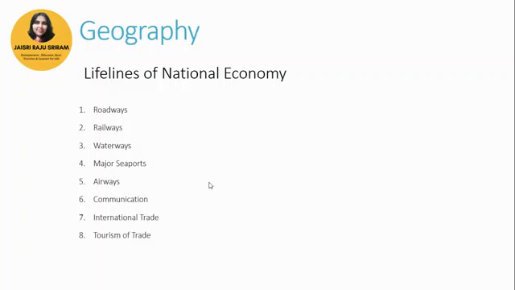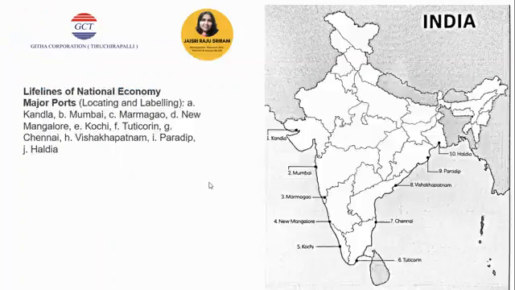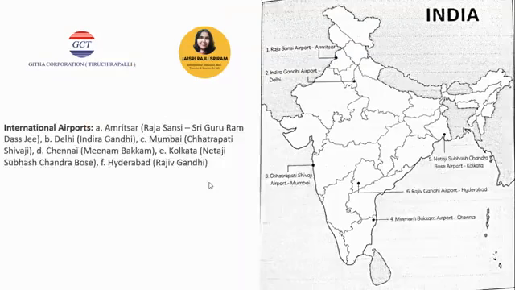I think that will help you go through the concepts and help you remember and recall when you are writing the exam. In this lesson, major ports would come from the map: Kandla, Mumbai, Marmagao, New Mangalore, Kochi, Tuticorin, Chennai, Visakhapatnam, Paradip and Haldia. For people on Facebook, I have shared the screen. You can please have a look at it. And for international airports, we have Amritsar, Delhi, Mumbai, Chennai, Kolkata and Hyderabad. Please have a look at the names of the airports, because at times questions have been asked based on the names of the airports rather than the place where they are situated.